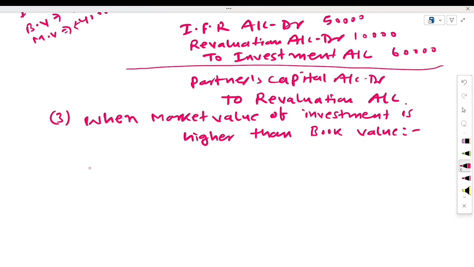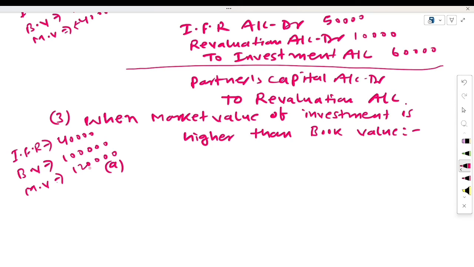In this situation, what would happen? First of all, we will adjust whatever reserve we have created. Here the situation may be investment fluctuation reserve. Suppose you have created 40,000 like this. Your book value of investment is 1 lakh and your market value of investment is 1 lakh 20,000.